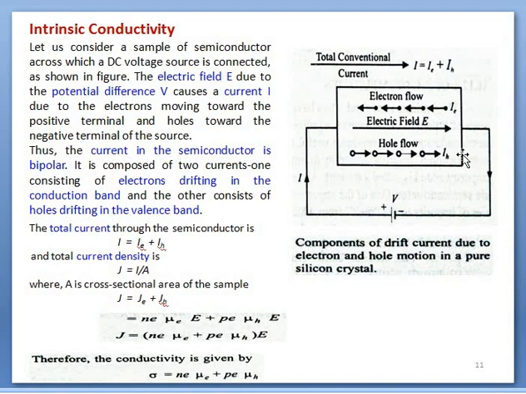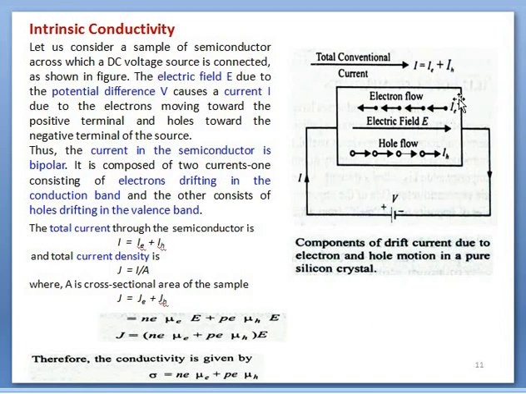A hole means a positive charge particle. The current is obtained in the direction of motion of the positive charge particle, so we have the current in the same direction. For electrons, the direction of current will be opposite to the direction of motion of electrons, so in this direction we have current. The direction of current due to electrons is the same as the current due to the flow of holes.